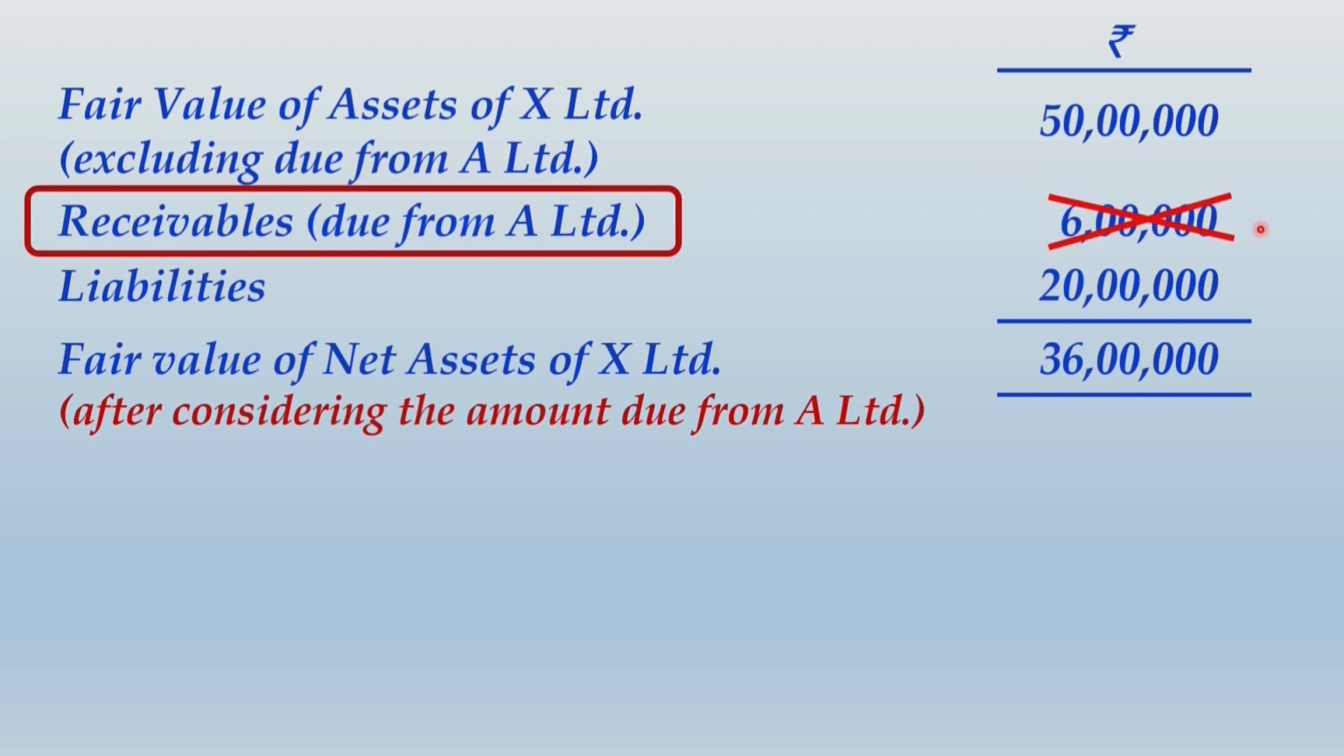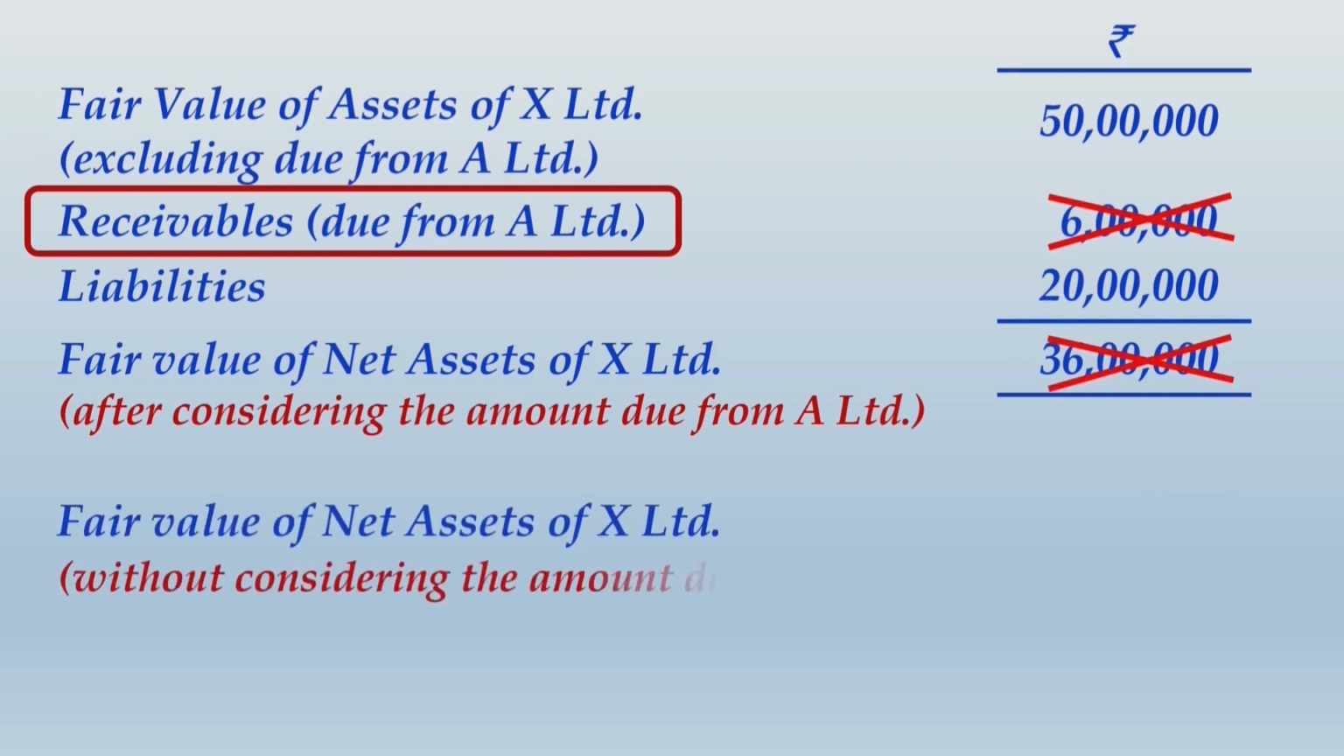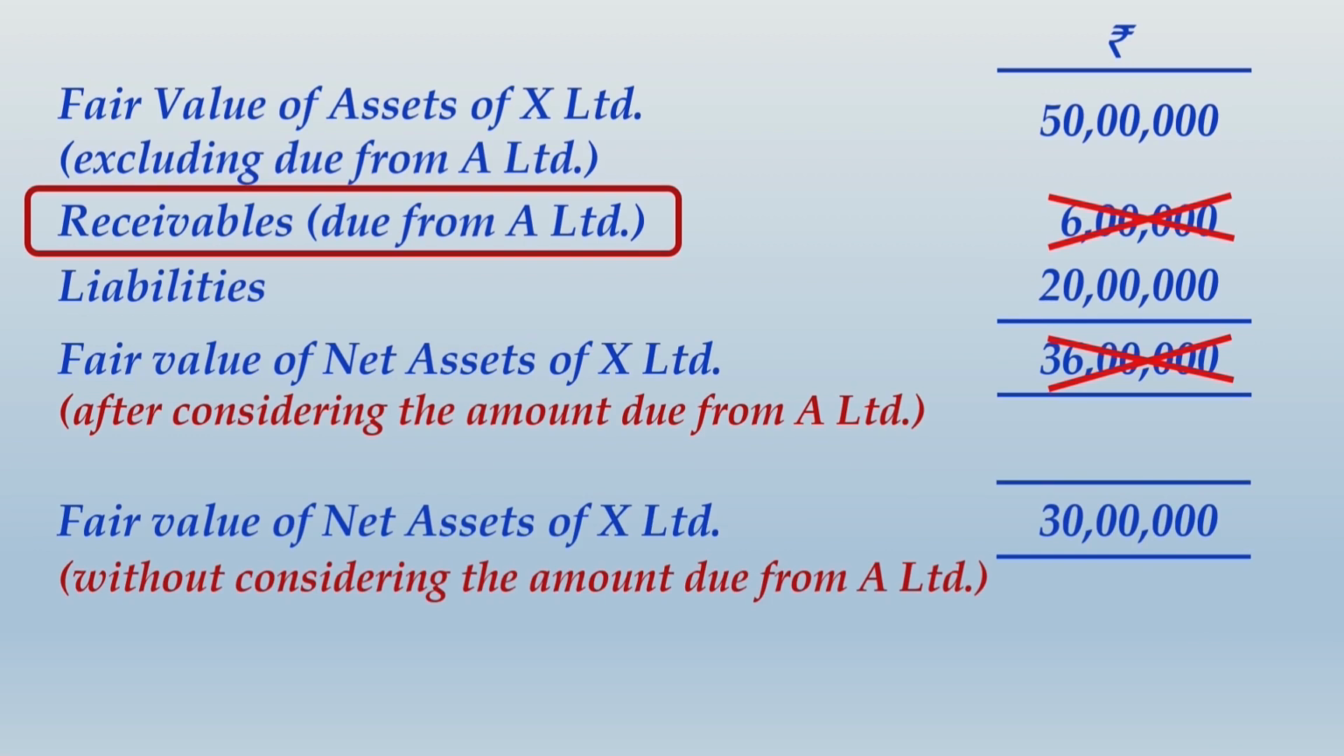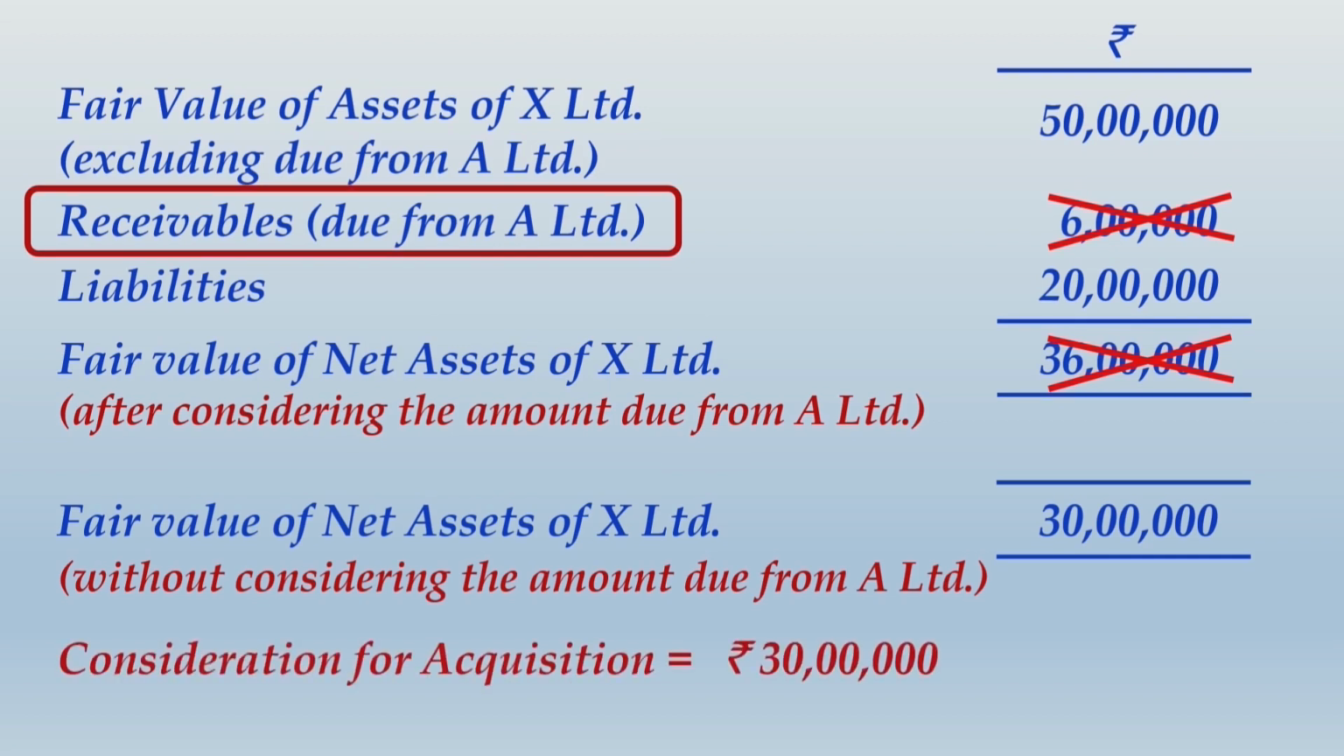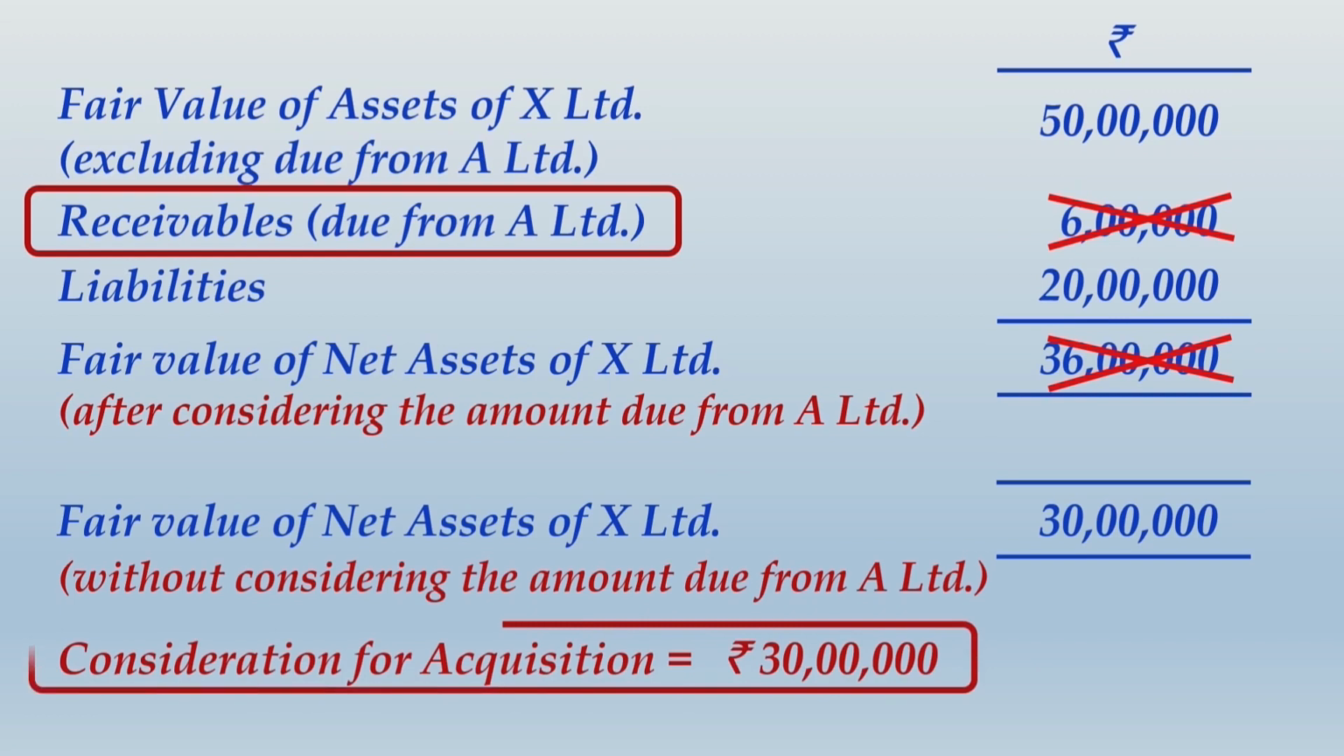So we don't consider this from the viewpoint of acquisition, and therefore the fair value of net assets from the viewpoint of business combination will also accordingly change. It will not be 36 lakhs. So what we now do is, the fair value of net assets of X Limited without considering the amount due from A Limited is just 30 lakhs, and now the consideration for acquisition will be 30 lakhs, because as per the requirement in the question, the consideration has to match with the fair value of net assets.